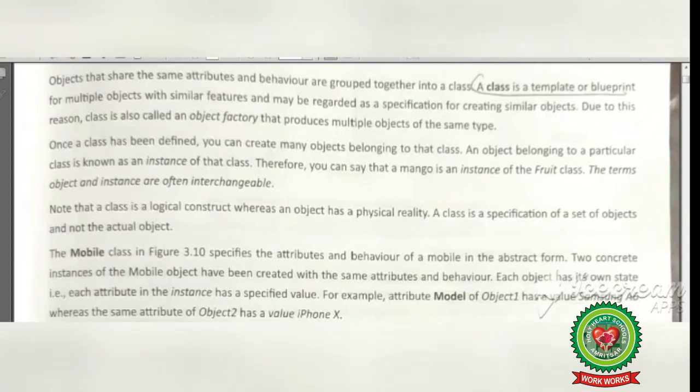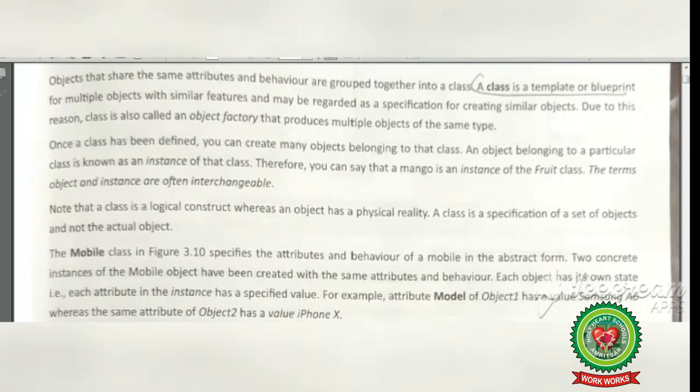Students, see from the book now. Objects that share the same attributes and behaviors are grouped together into a class. Means we will make a class and group all the objects into it. A class is a blueprint or a template for multiple objects with similar features. All objects have similar features, and a class may be regarded as a specification for creating similar objects, a design for creating similar objects. Due to this reason, class is also called an object factory that produces multiple objects of the same type.